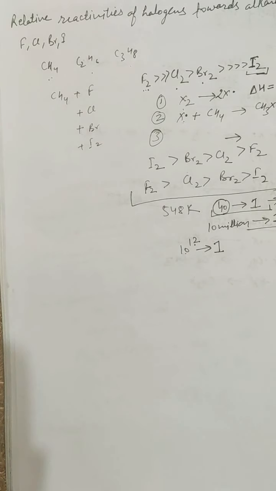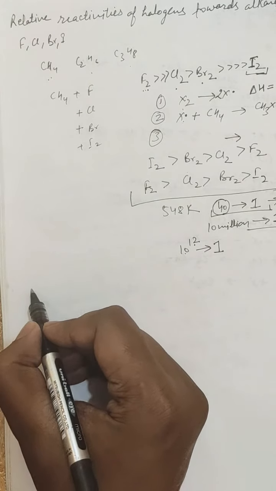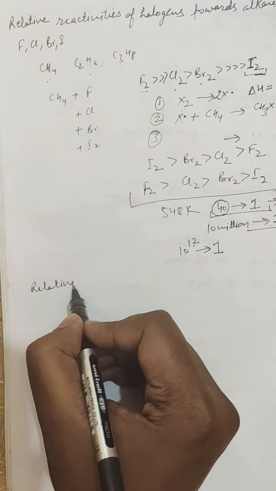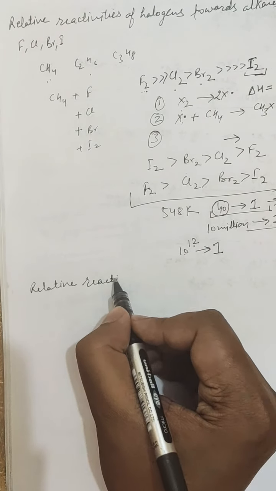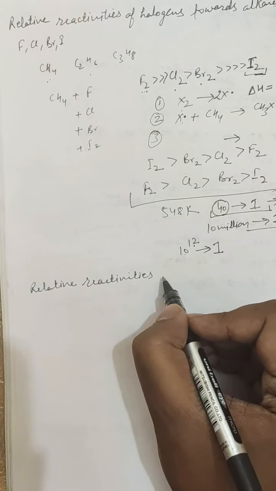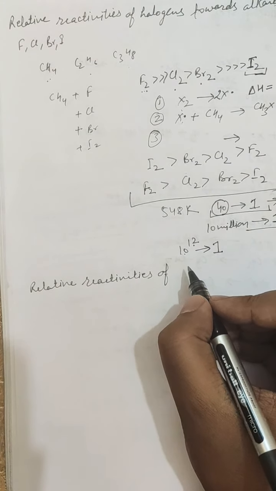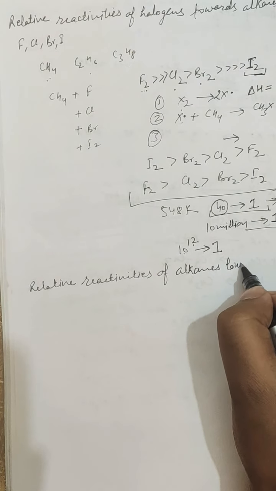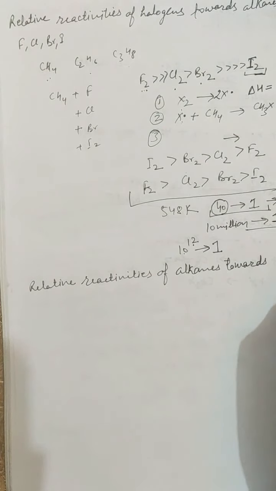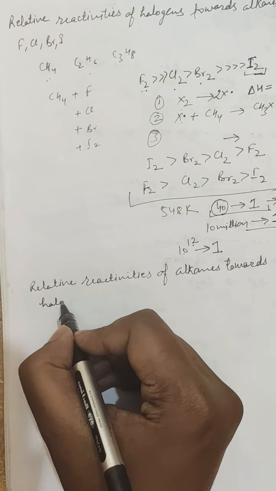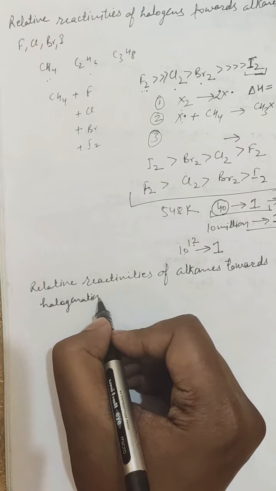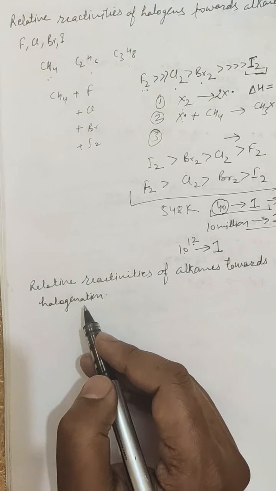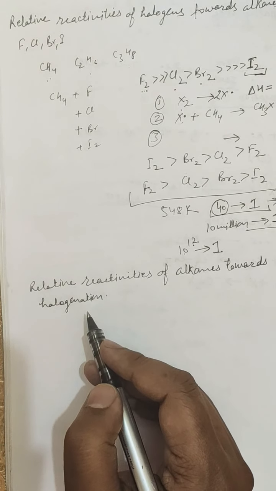Next we will take the relative reactivities of alkanes towards halogenation. This is reverse to this. Here we were taking different halogens, here we will take different alkanes toward a particular halogen.